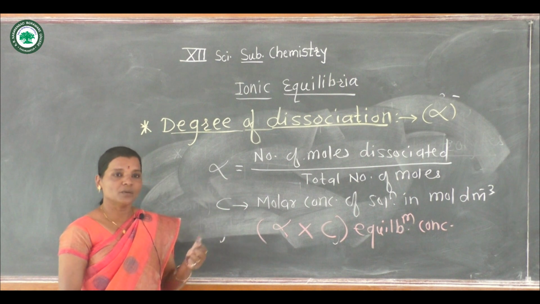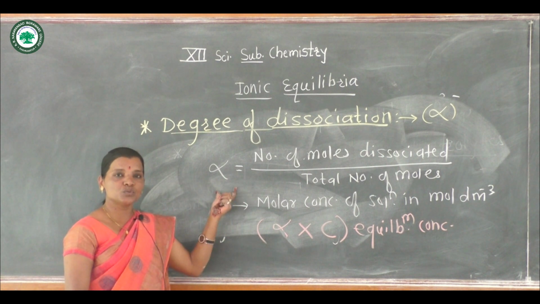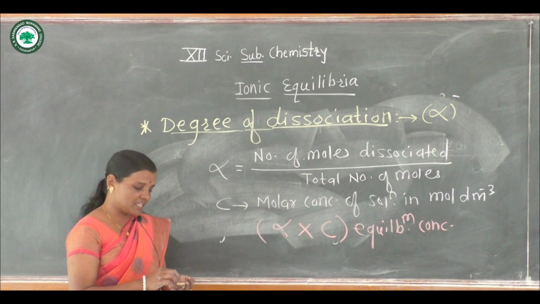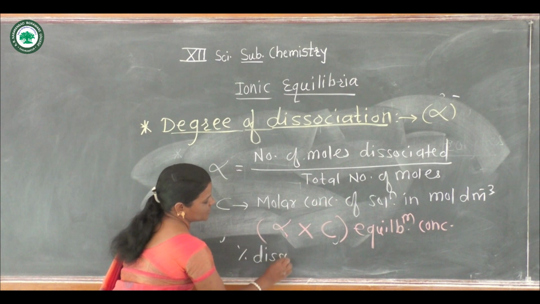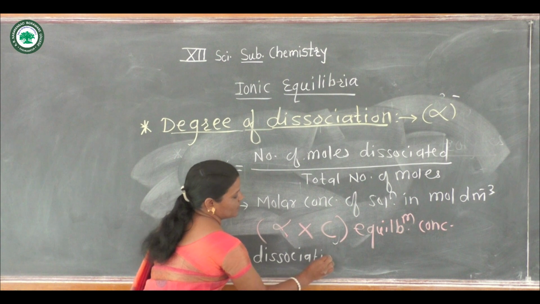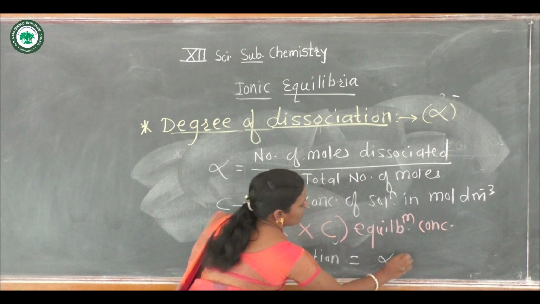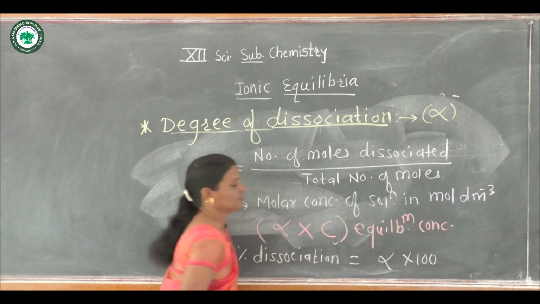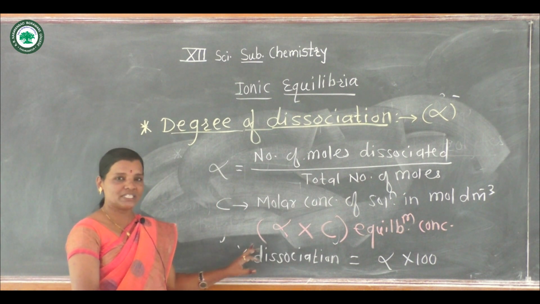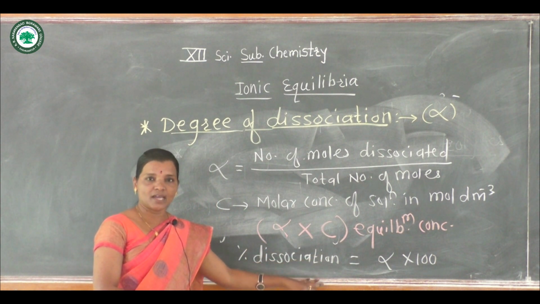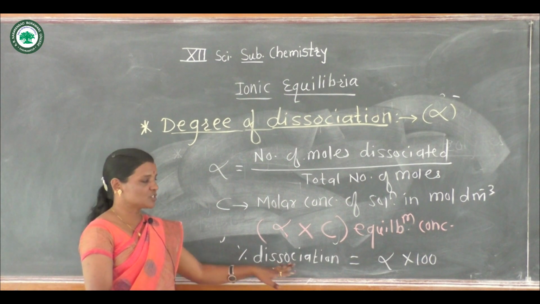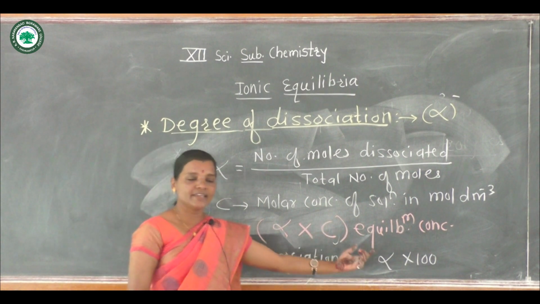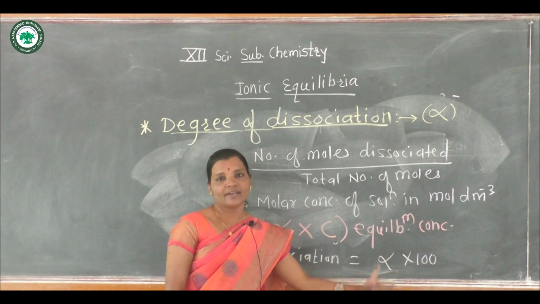And we can find out percent dissociation by using the value of alpha, that is, degree of dissociation. Hence percent dissociation is equal to alpha into 100. How much amount of that solute has dissolved can be found in terms of percentage, and that is given by the formula: percent dissociation is equal to degree of dissociation into 100.